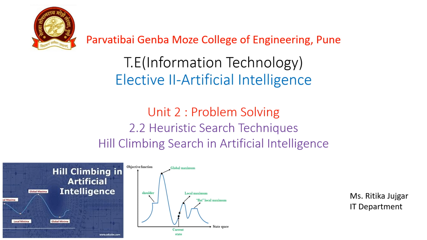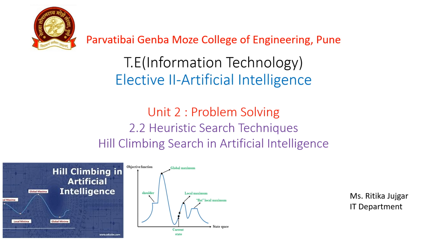So in the course of Artificial Intelligence, we started our Unit 2. Unit 2 is based on problem solving. In a previous lecture, we already discussed what is meant by problem solving techniques, like heuristic search, which is one of the problem solving techniques and a form of informed search technique.